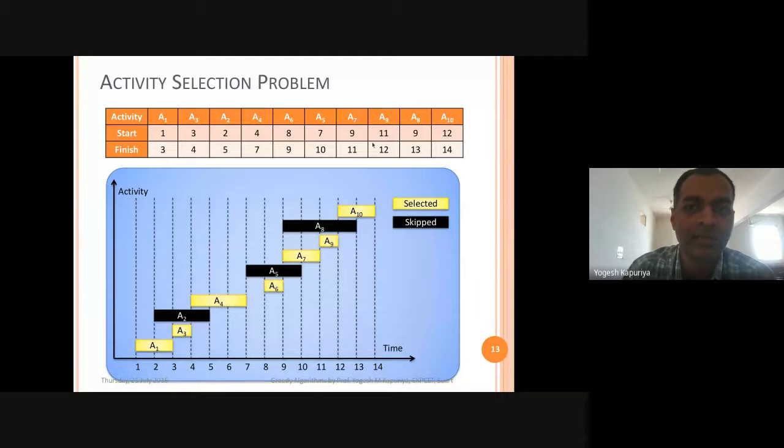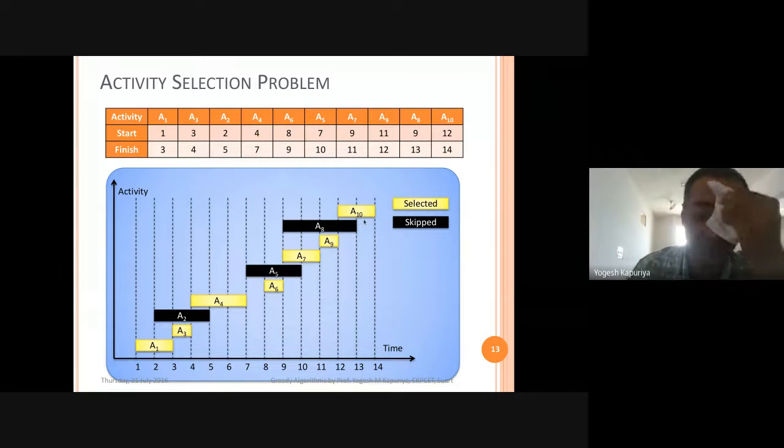A9, 11 greater than or equal to 11, so A9 will be scheduled. A8, 9 is not greater than or equal to 12, so A8 will be skipped. And 12 is greater than or equal to 12, so A10 will be scheduled. So by this algorithm, what we can understand is that we have been able to schedule A1, A3, A4, A6, A7, A9 and A10, which is an optimum schedule using greedy algorithms.